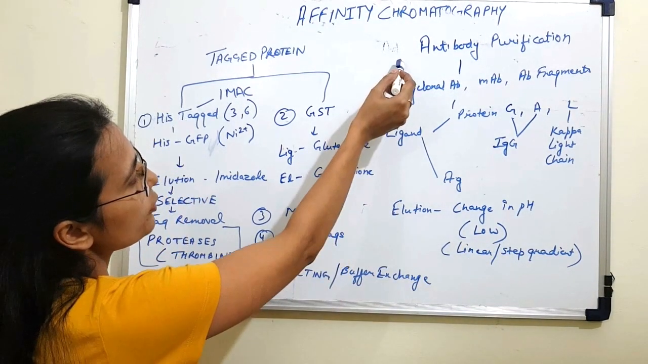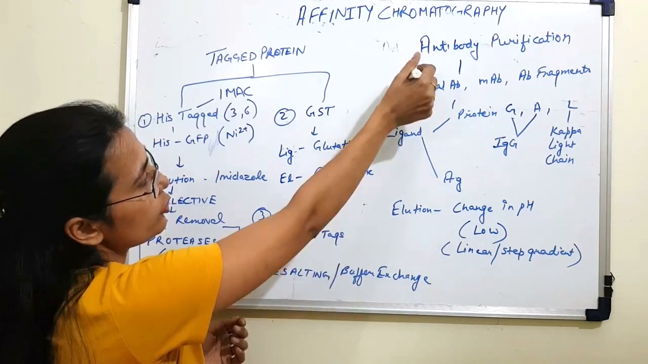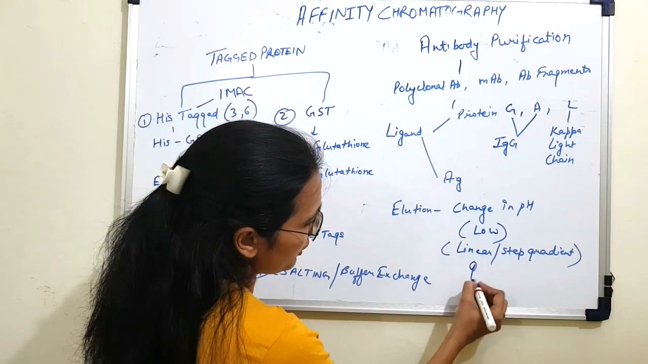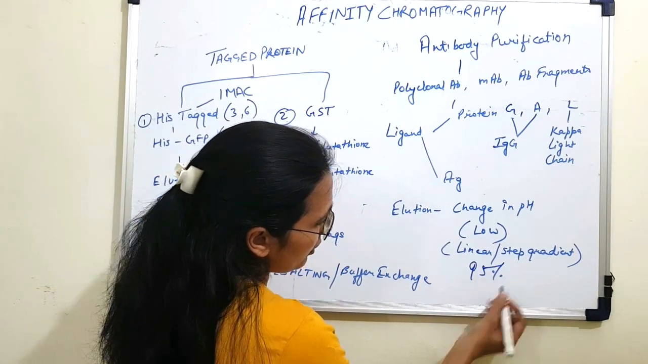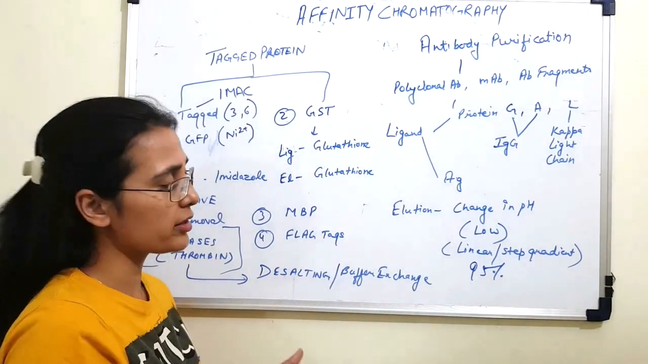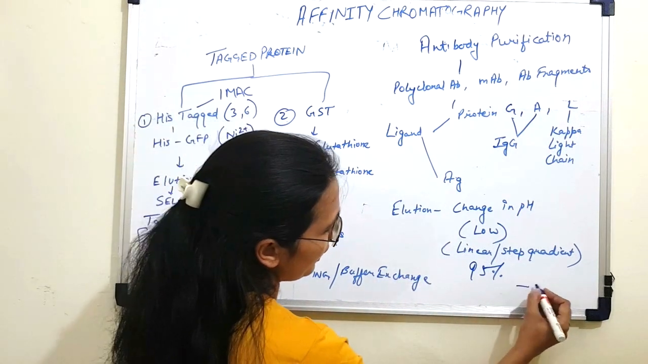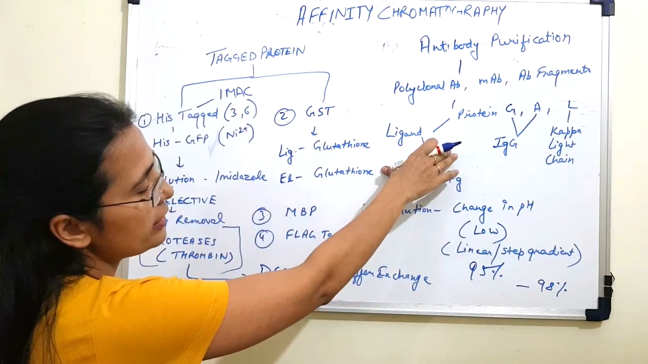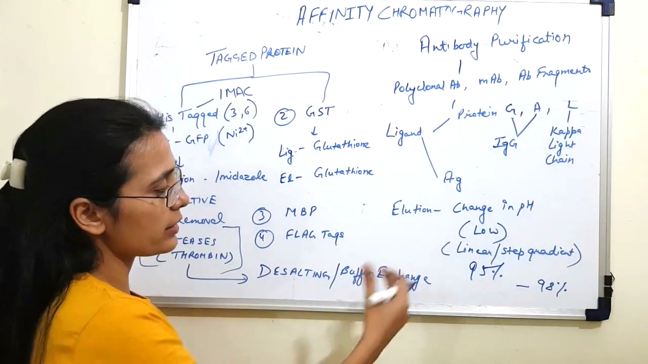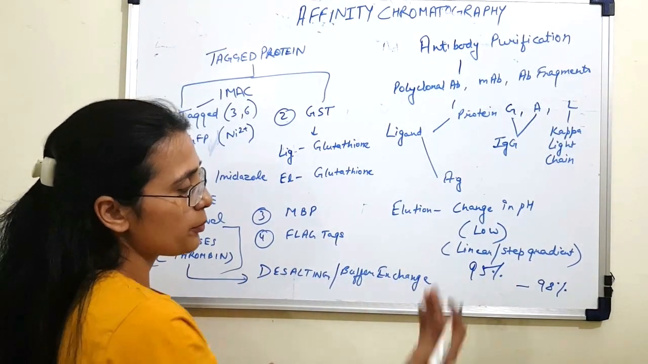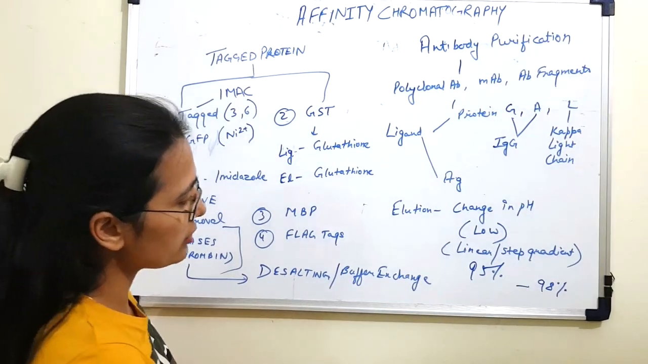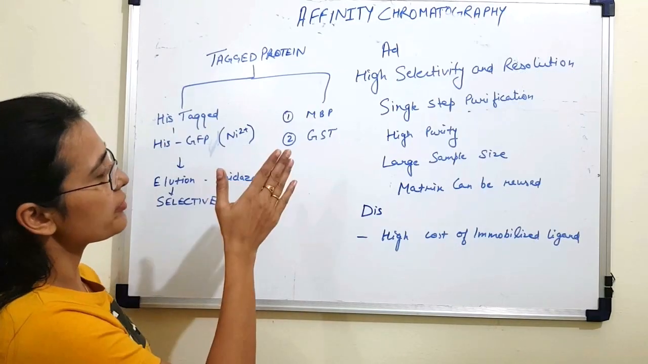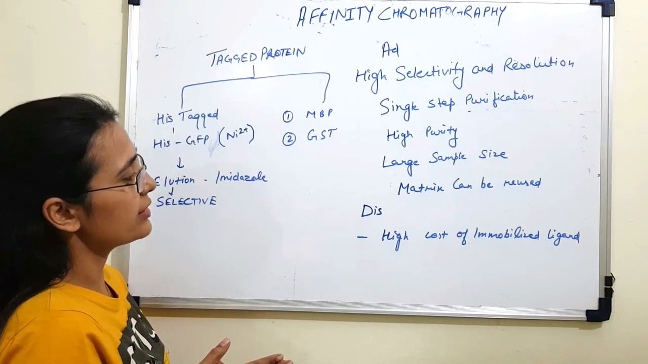Now, during antibody purification by affinity chromatography, up to 95% of purity is obtained. But some antibodies require further purification for up to 98%. So, in these cases, affinity chromatography is then followed by size exclusion chromatography for further polishing and for removal of monomers from their aggregates. Now, before we end this video, let's talk about some of the advantages and disadvantages of affinity chromatography.